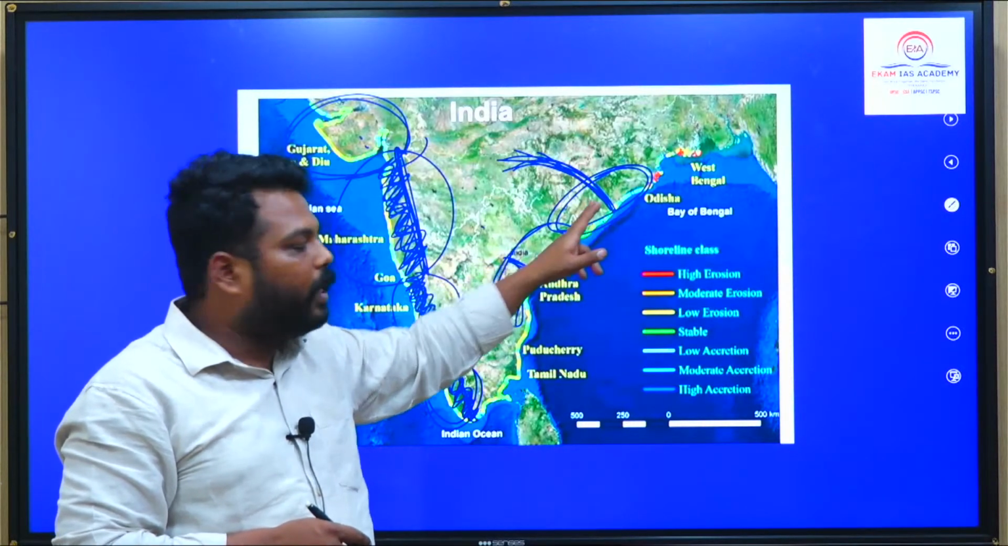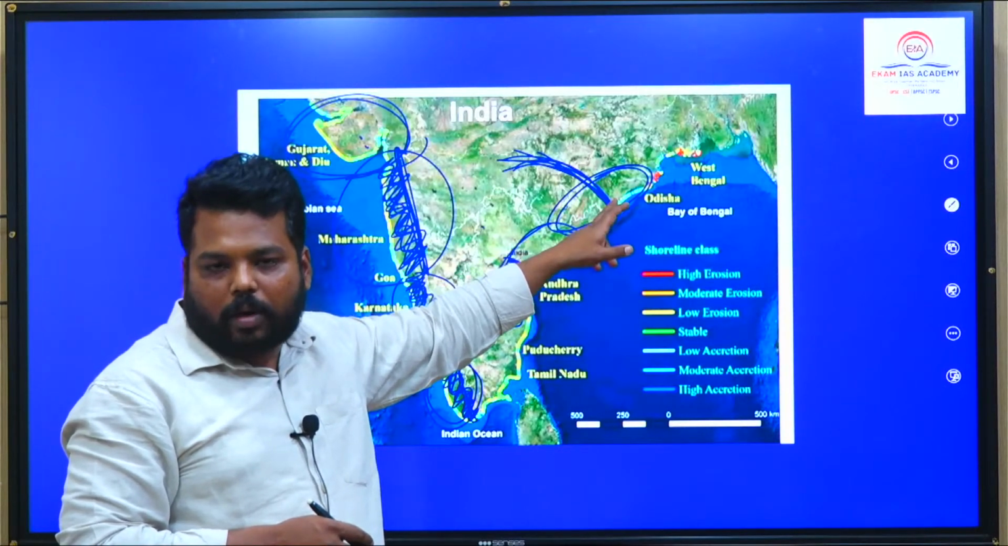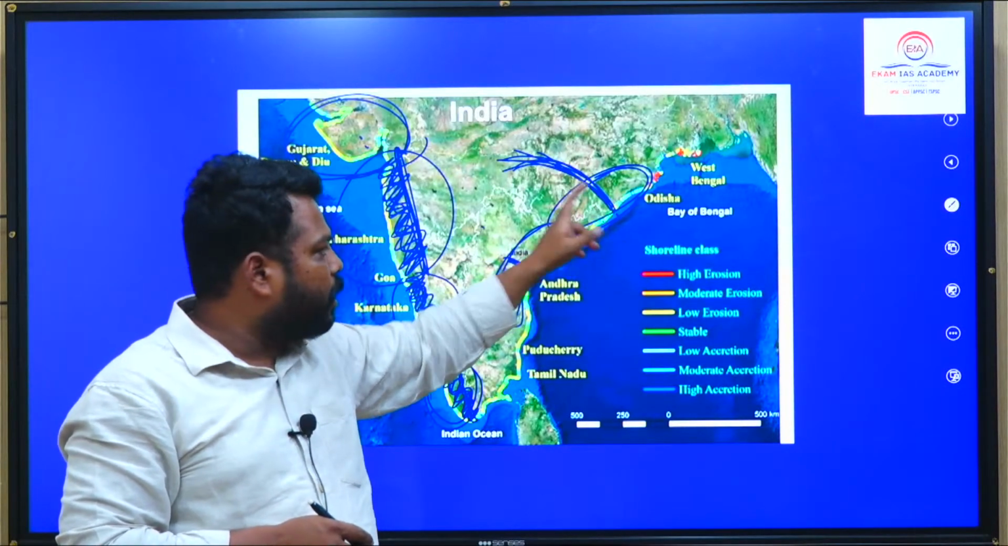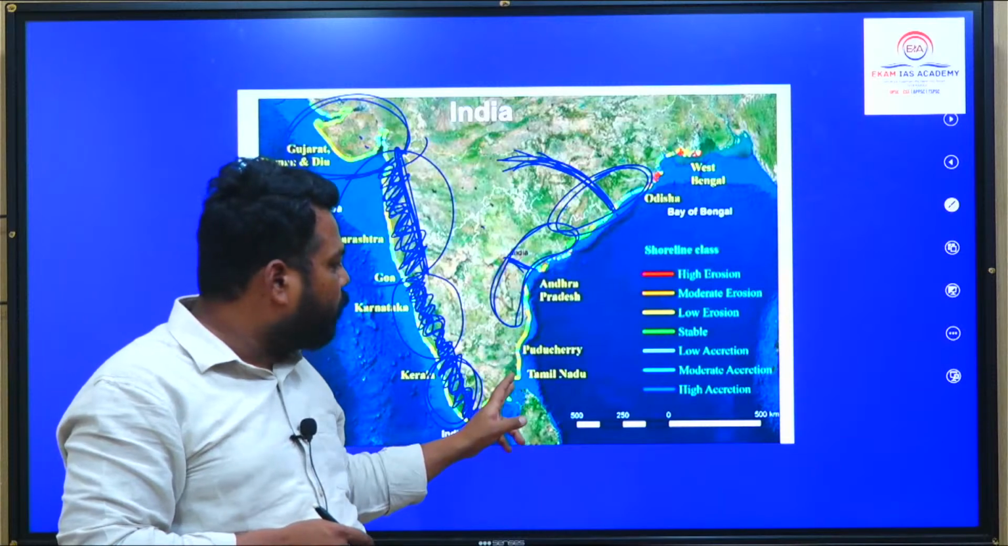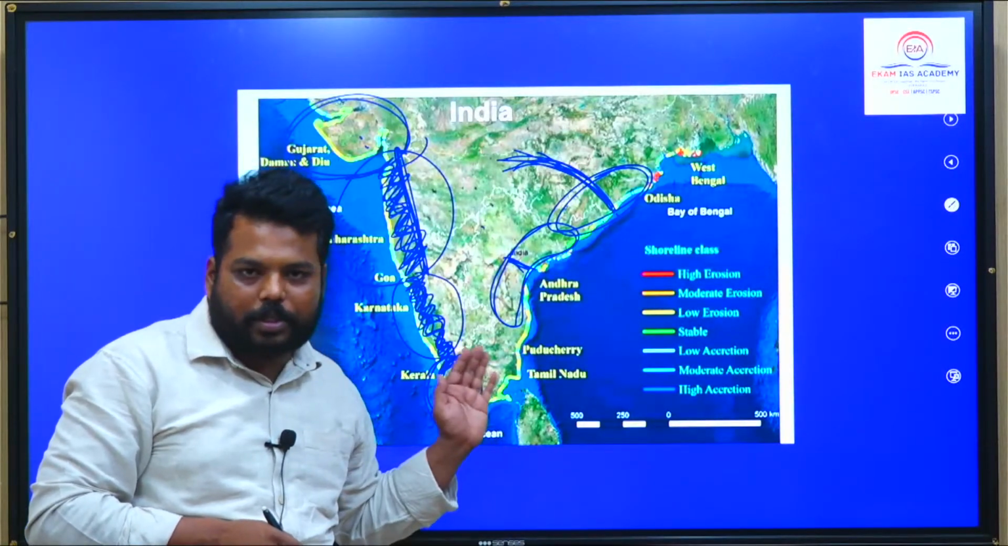So here, Odisha coast, Lake Chilka. Here, Lake Koleru, and in Tamil Nadu, Lake Pulicat, between Tamil Nadu and Andhra Pradesh. Remember this, okay?